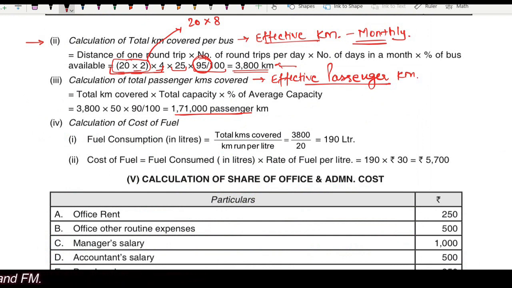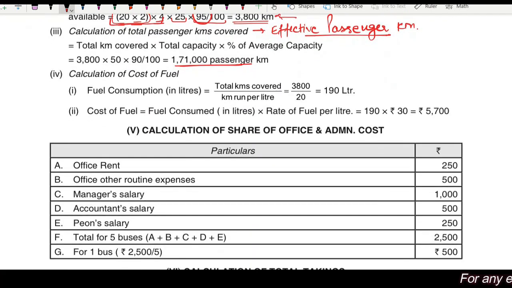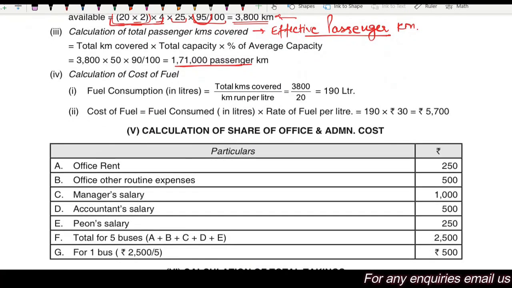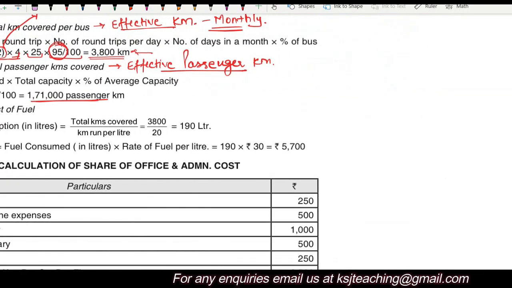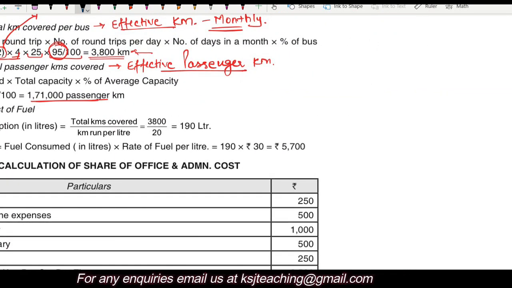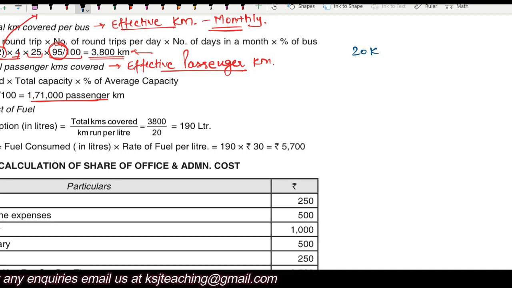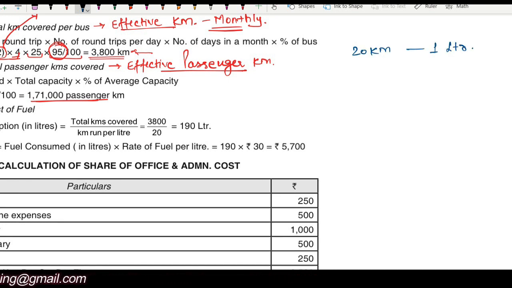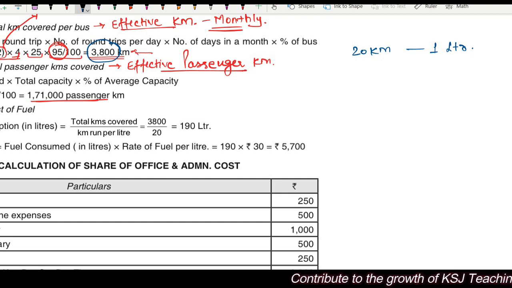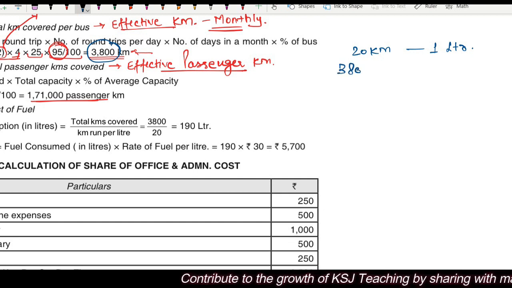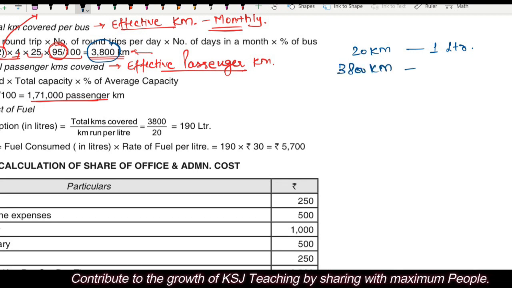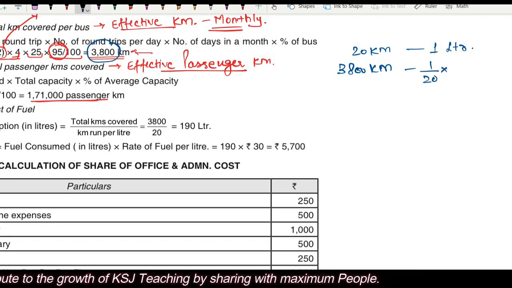Clear, sir? After that, now the fuel cost. He says that 20 kilometers are covered in 1 liter. Now the bus will run for 3800 kilometers. Be careful, do not take the passenger kilometers in case of fuel cost, right? So for 3800 kilometers, how many liters of the fuel will be required?